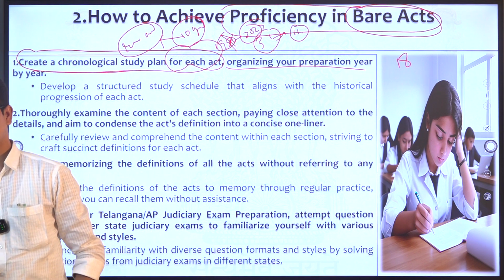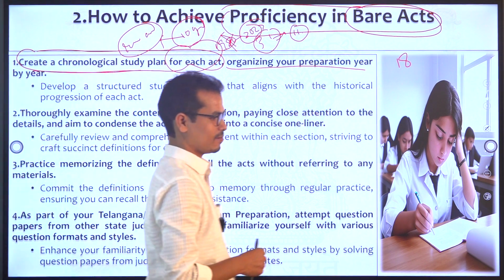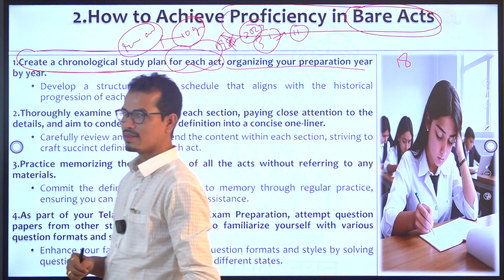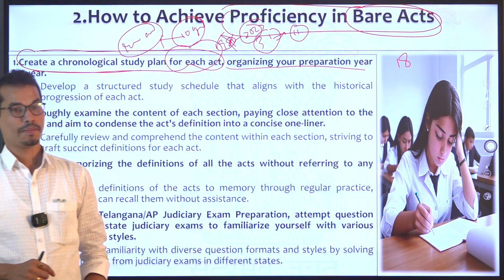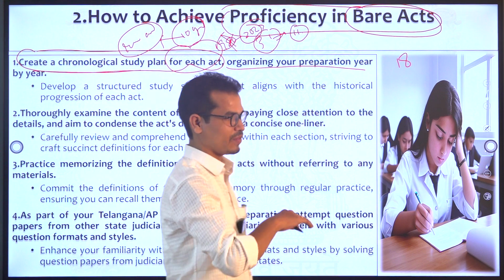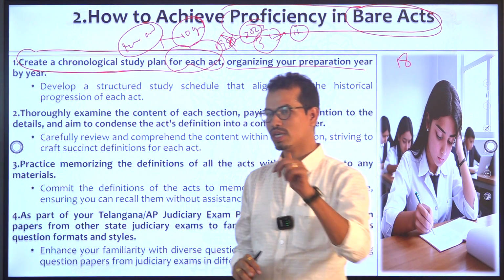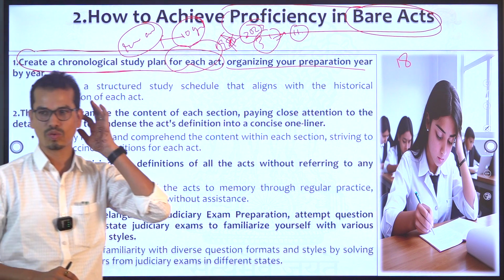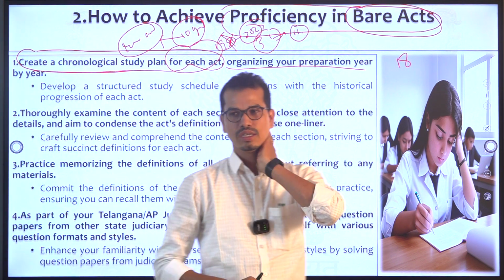Marriage Act, Succession, right? Right. What more are there? Right. But in the previous syllabus, the AP syllabus, they have only two things. One is the Hindu Marriage Act and second is the Succession Act. There is no Adoption, there is no Maintenance Act. Right? So that is the one thing.